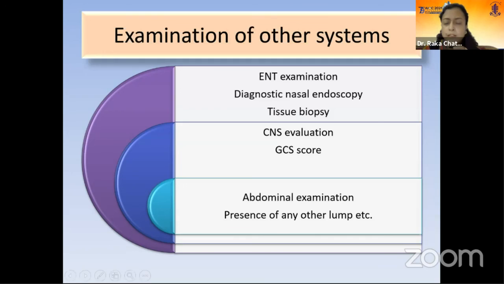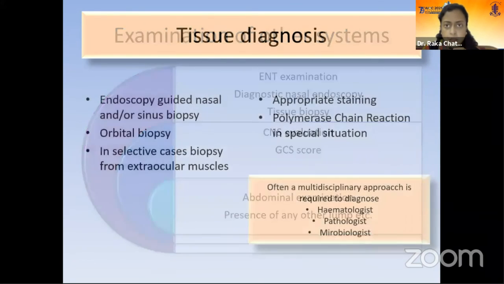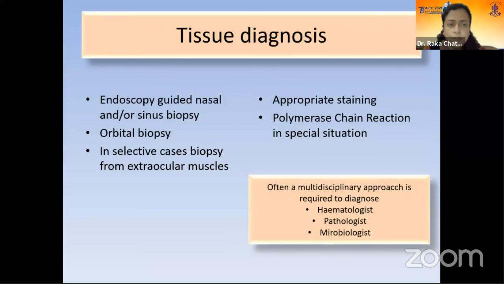CNS evaluation and Glasgow Coma Scale scoring is important for assessing the spread of the infection to the central nervous system, or spread of malignancy, or involvement of the cavernous sinus or brain, etc. The abdominal examination can rule out presence of any other lump in the abdomen. So examination of the other systems plays a very important role. Now, how does the tissue diagnosis help us?